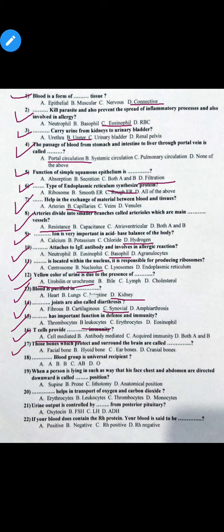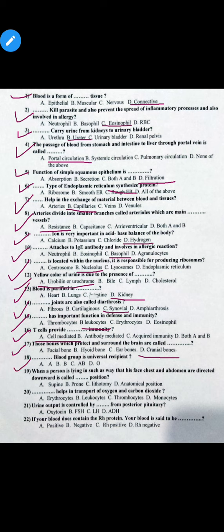MCQ number 17. Those bones which protect and surround the brain are called option A facial bone, option B hyoid bone, option C ear bone, and option D cranial bone. So the correct option is option D. Those bones which protect and surround the brain are called cranial bones.